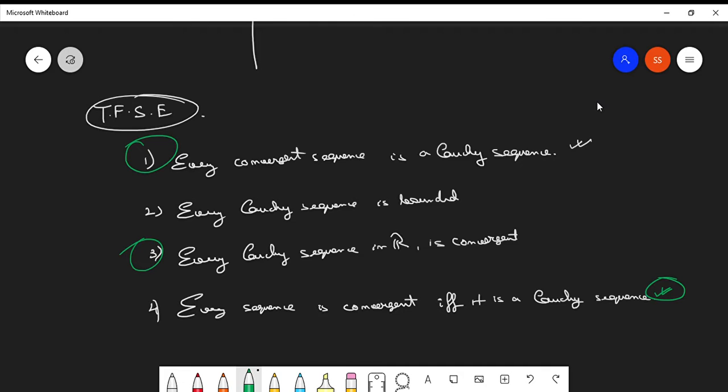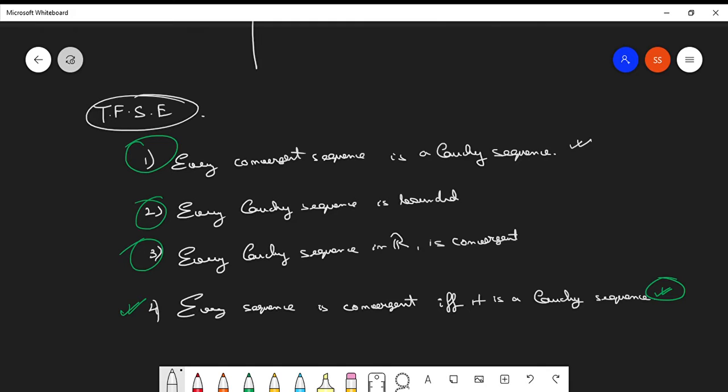The proof of this statement is really necessary, and we will prove it here itself. To prove this, we need to prove the first statement and the third statement. To prove the third statement, we need the help of the second statement. So we need to show that all these three statements are equivalent, and that will conclude the fourth statement.